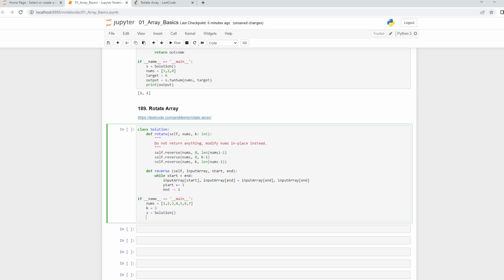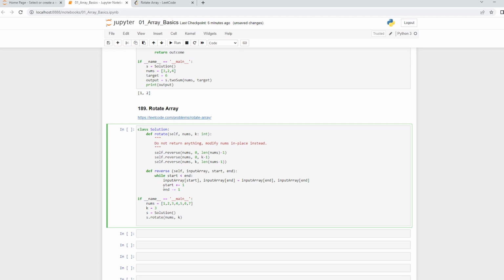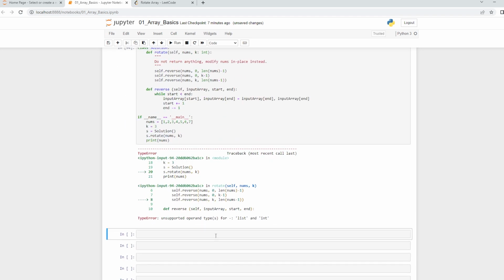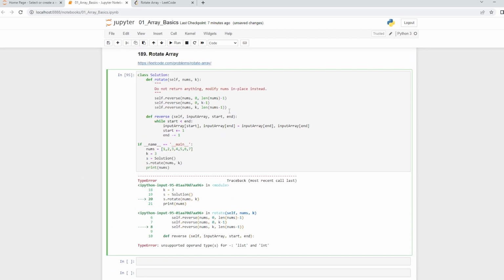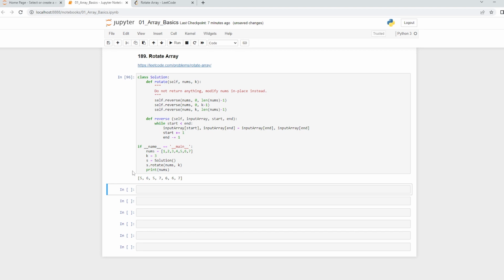So s dot rotate, which takes nums and k as the input parameters, and now I'm going to print the nums. Okay, so we have some problem. Unsupported operand for list and int. I said nums minus 1. Okay, my bad. It is outside this, and we have it.